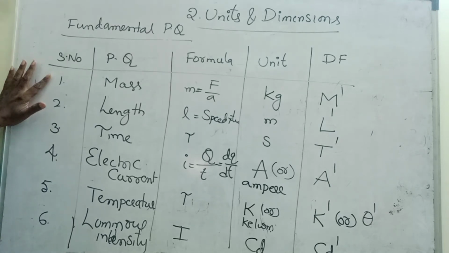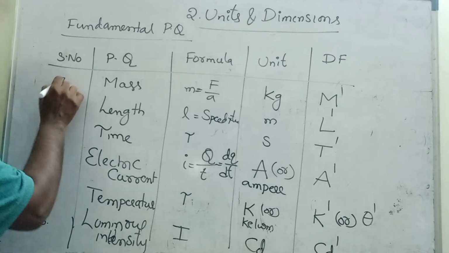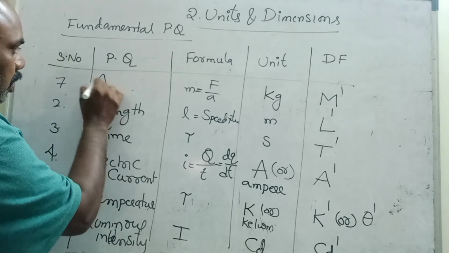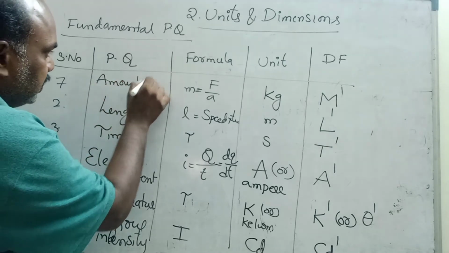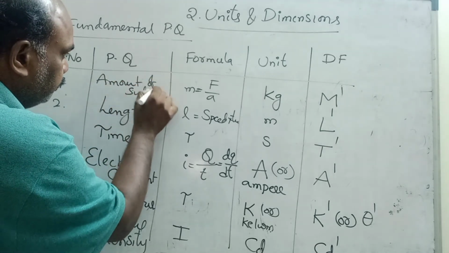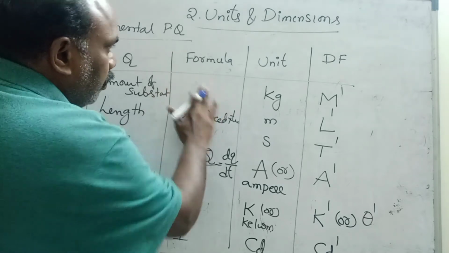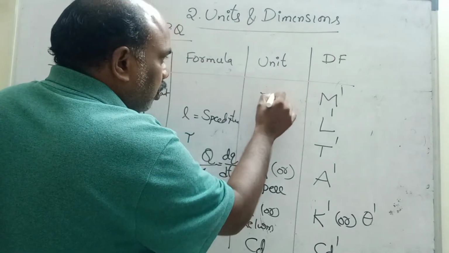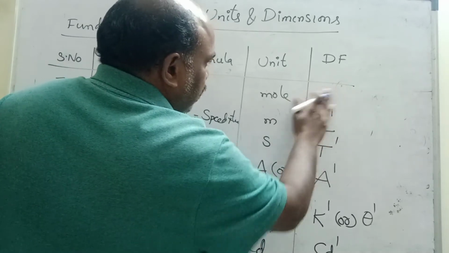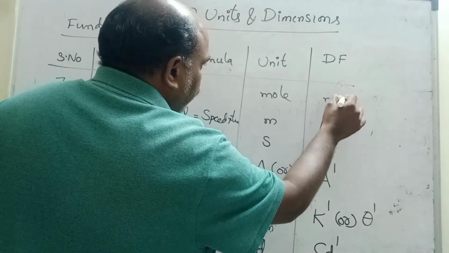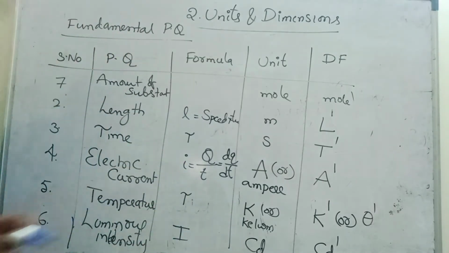The last one is amount of substance. The unit is mole; he is also a scientist. Mole power 1. M we already used for mass, so the dimensional formula of amount of substance is MOL. Some textbooks write MOLE, no issue. Dimensional formula: MOLE power 1.